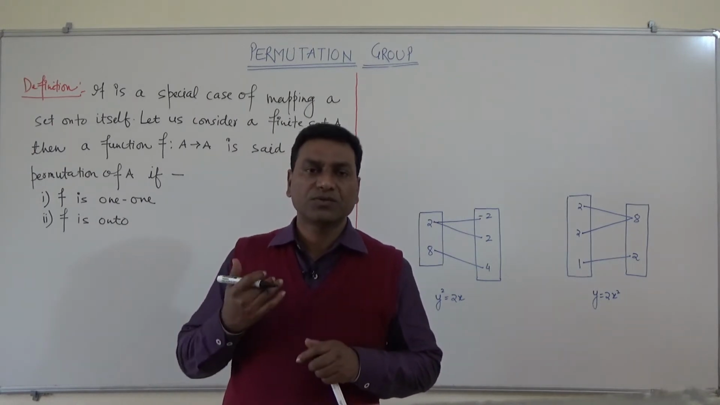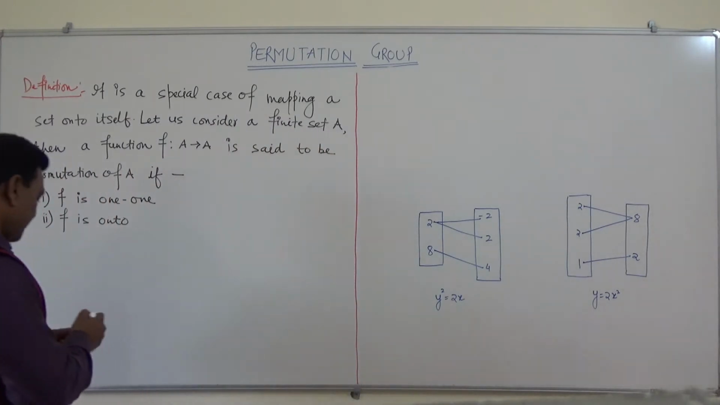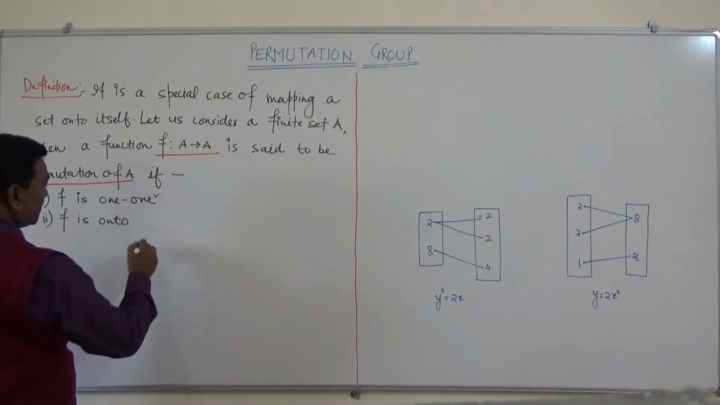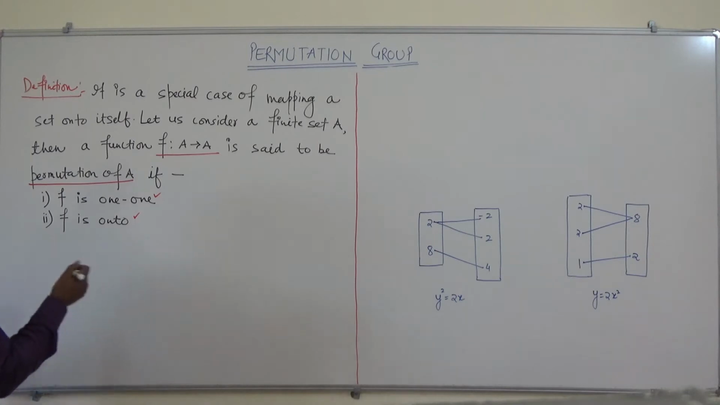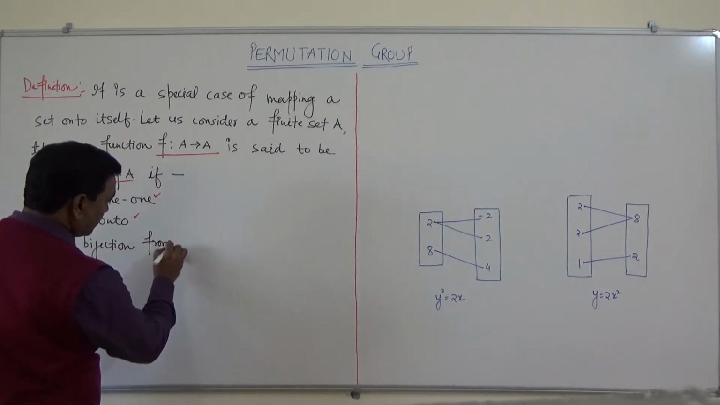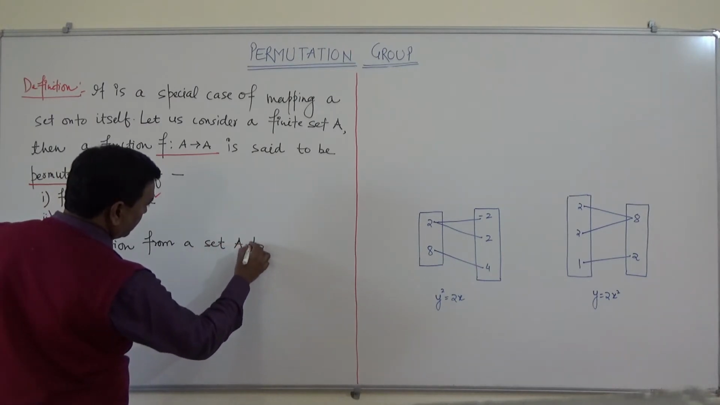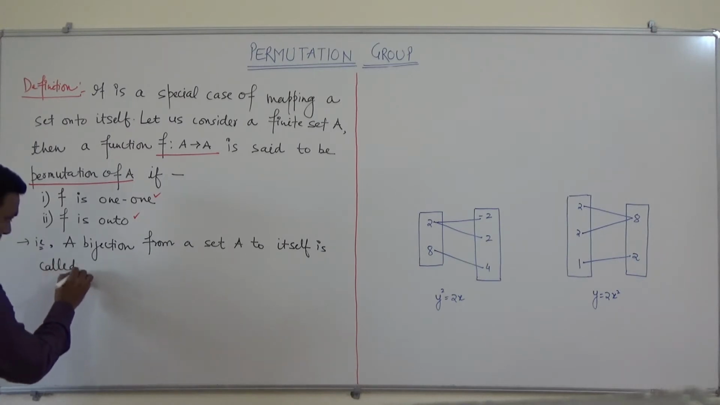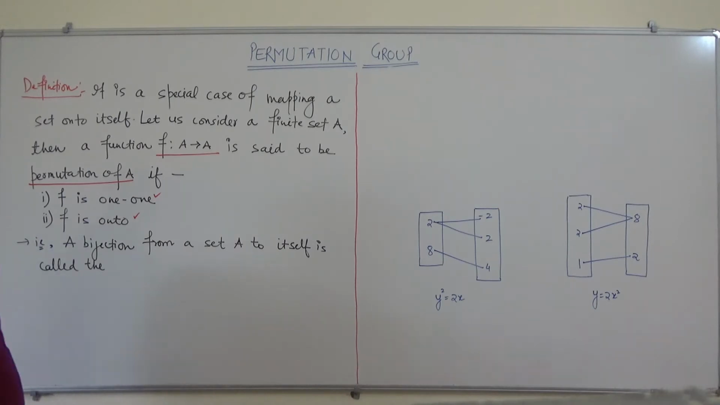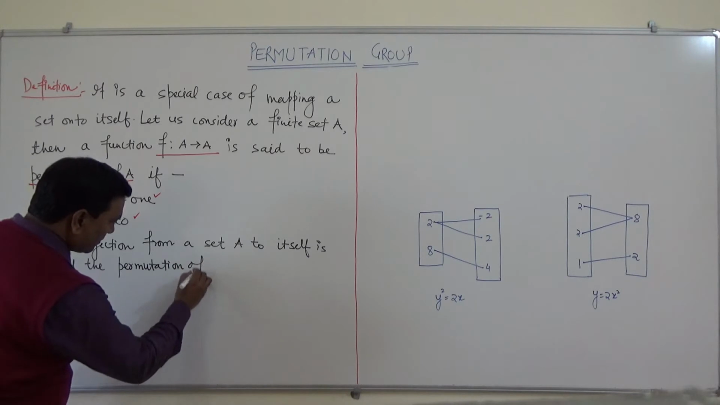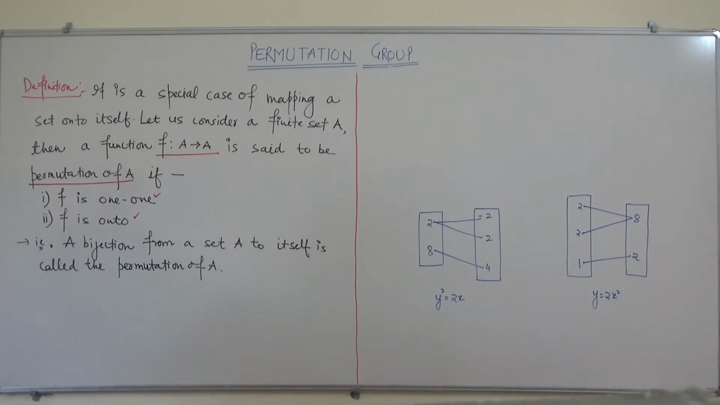If it holds two things, one-to-one and onto, then we can say this is said to be a permutation of A. That is to say, a bijection from a set A to itself is called a permutation of A. So this is basically a bijection.